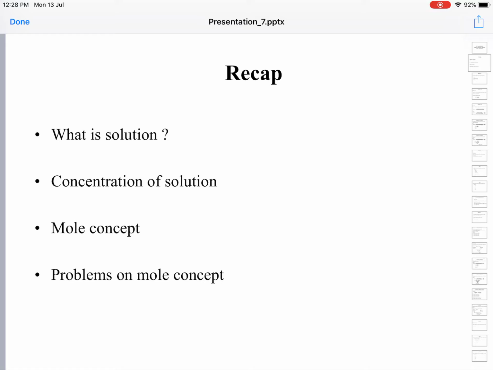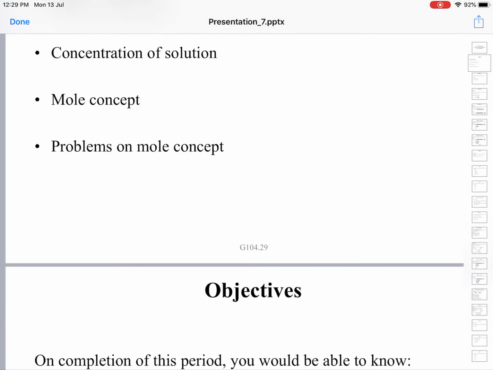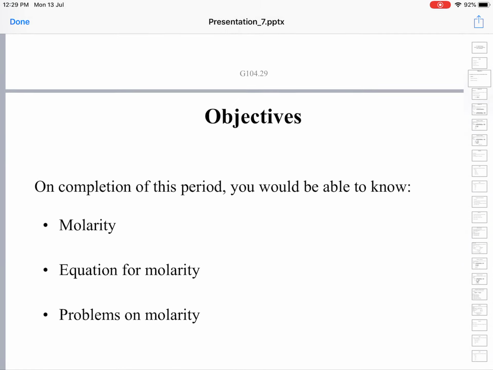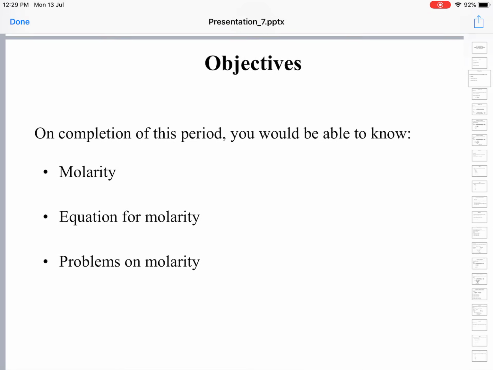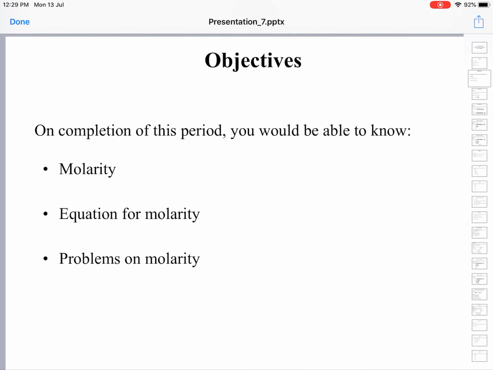This concept is quite helpful in chemical calculations, in synthesis, preparation of medicines, and everything. It's a fundamental concept, and we worked out a few problems on the mole. This is what we have learned in the previous classes. Now we'll move on to the concept of molarity, and we'll try to work out a few problems on it.